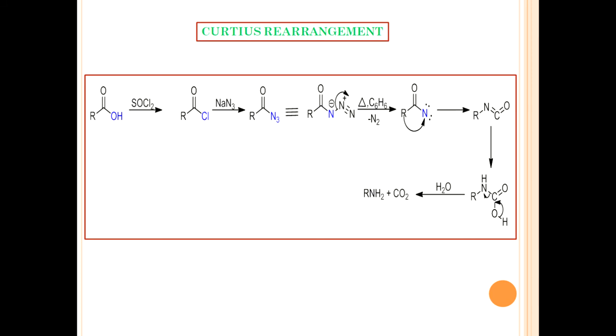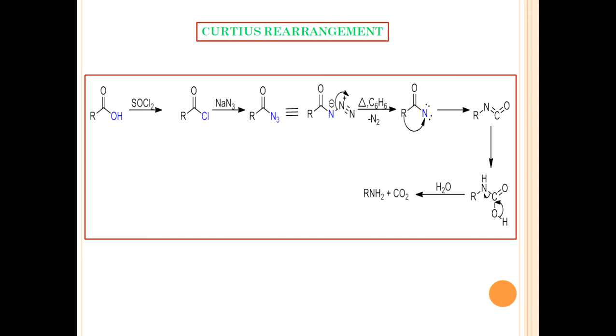Let us move on to the next reaction, the Curtius rearrangement. This rearrangement involves the conversion of acids to amines with one carbon less. What is the mechanism behind this? When carboxylic acid is treated with thionyl chloride, acid chloride is obtained, and acyl azide is formed when acid chloride is treated with sodium azide.